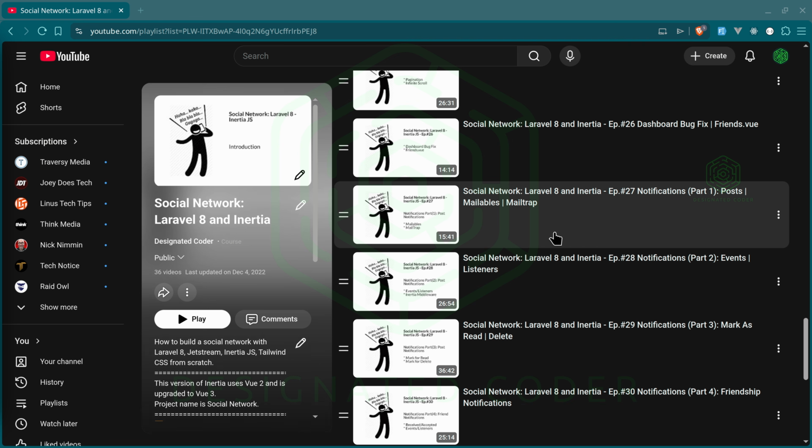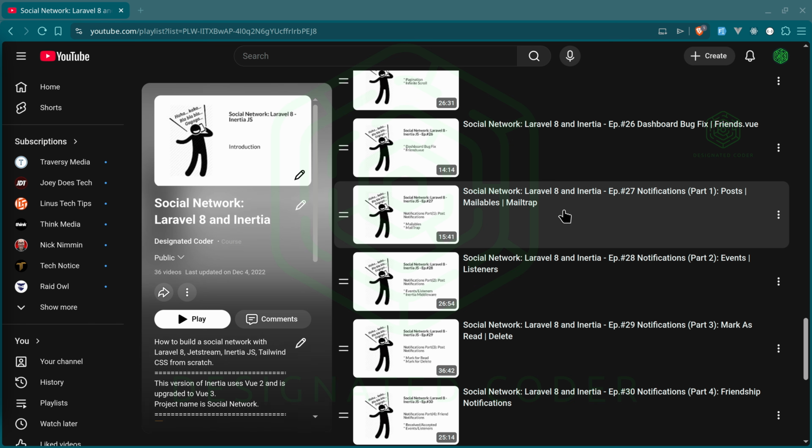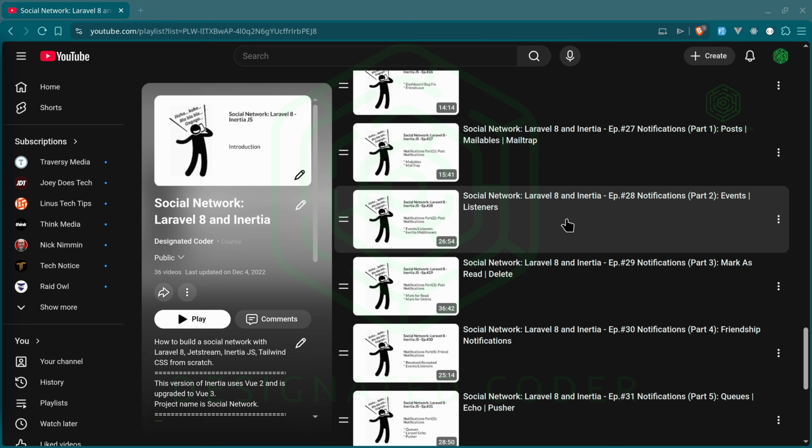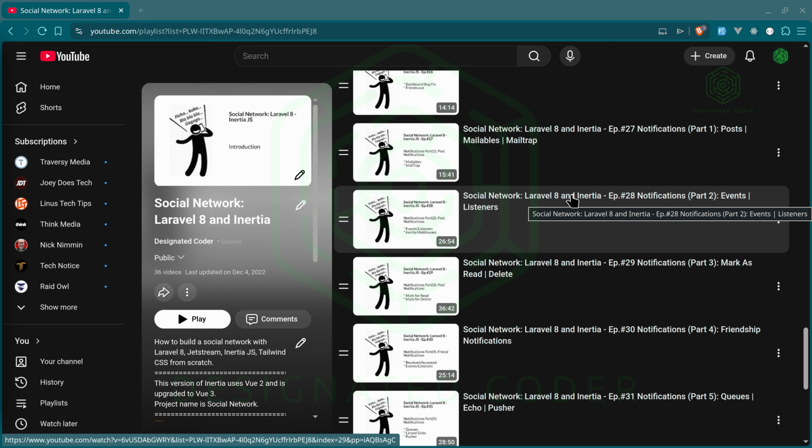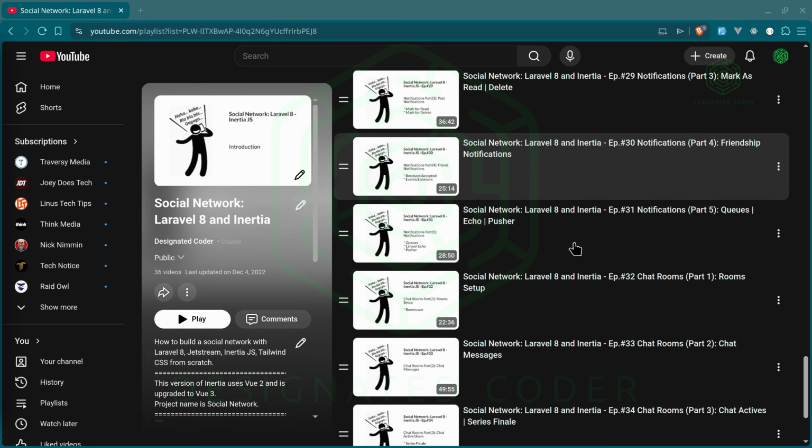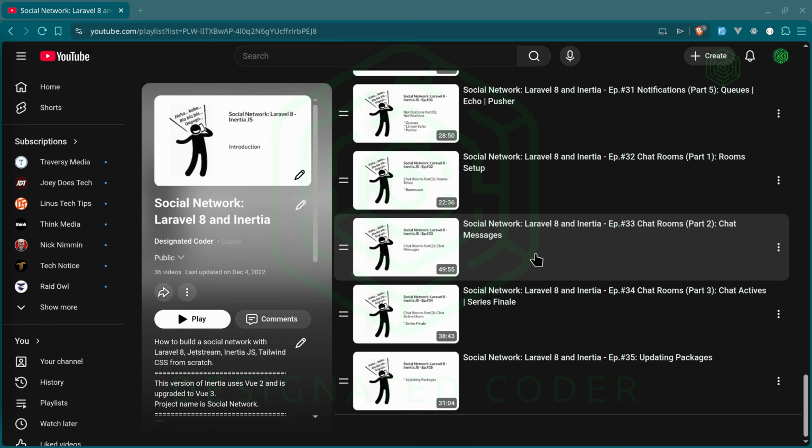So this time, I believe I used Echo with these notifications. And this time we're actually going to be using Reverb, which is, well, I'll tell you my feelings about it when we get to it, but it feels like a lot less code and a lot less configuration on your part to do it. We'll just get to that when we get to that. Also, some things I have learned since then about events and listeners that will make things a lot neater for us. The chat rooms, again, we're going to be using Reverb to handle that, and a couple of other things.